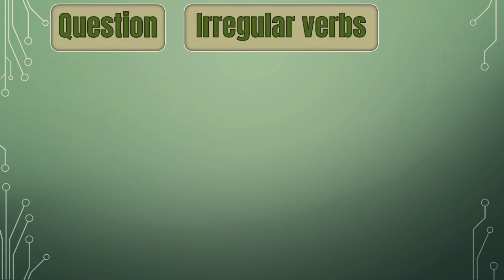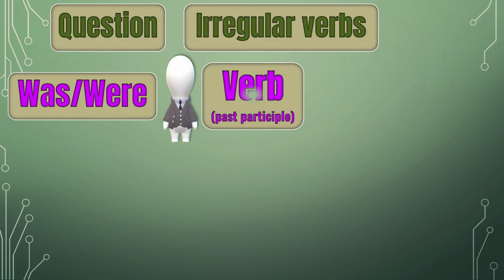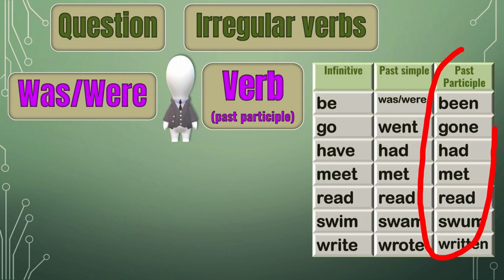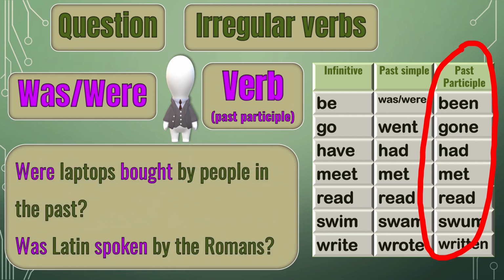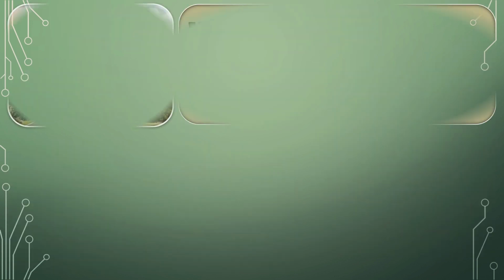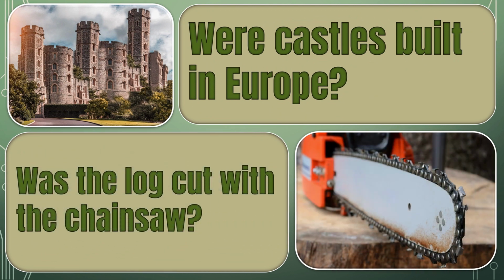To ask a question, we begin with was or were, add a subject, and past participle. Were laptops bought by people in the past? Was Latin spoken by the Romans? Were castles built in Europe? Was the log cut with the chainsaw?